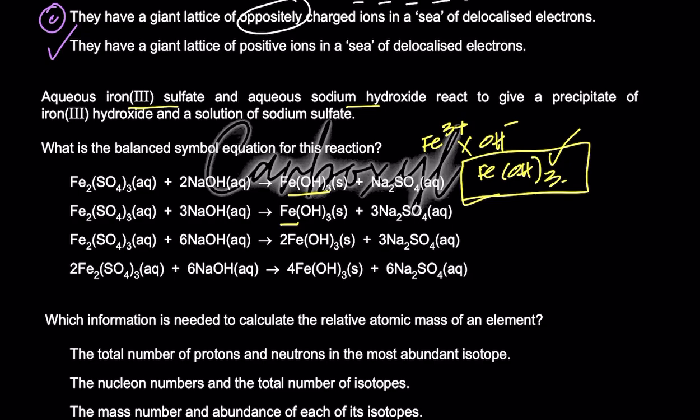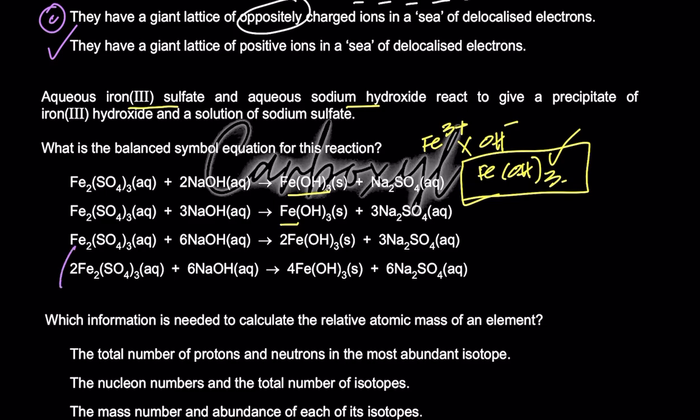ठीक है? Question क्या करे, what is the balanced symbol equation for this reaction? सारा करके दिया हुआ है, balancing भी करके दिया. What you need to do is just check the atoms on the left hand side and the atoms on the right hand side, or you could have constructed the entire equation on your own. I think it's a recent paper, ये मैंने solve भी किया है YouTube पे, पूरा इसका equation भी बनाई थी, but I'll just check the atoms. I think that yeah, C is the right option for it, बाकी गलत हैं.